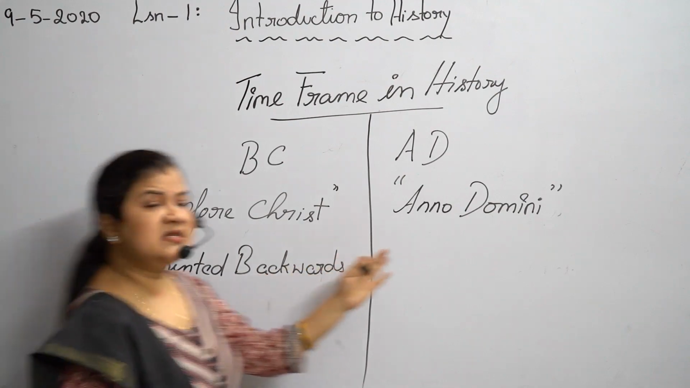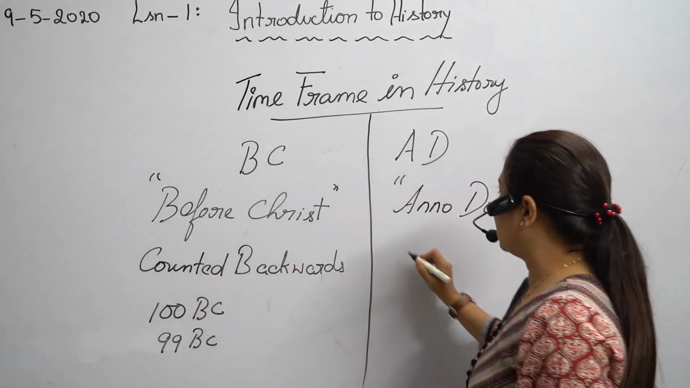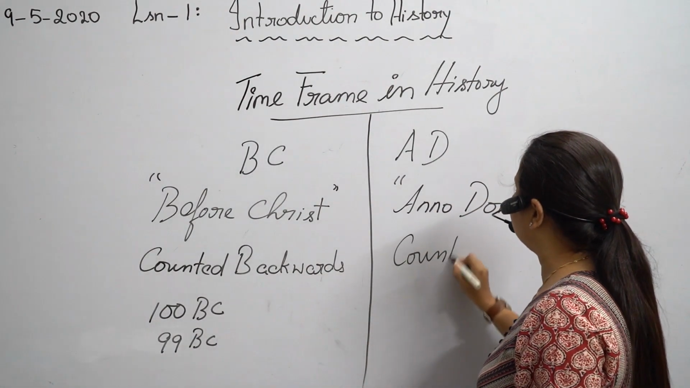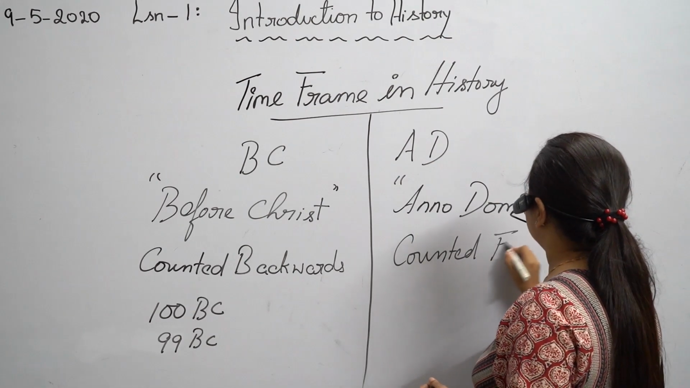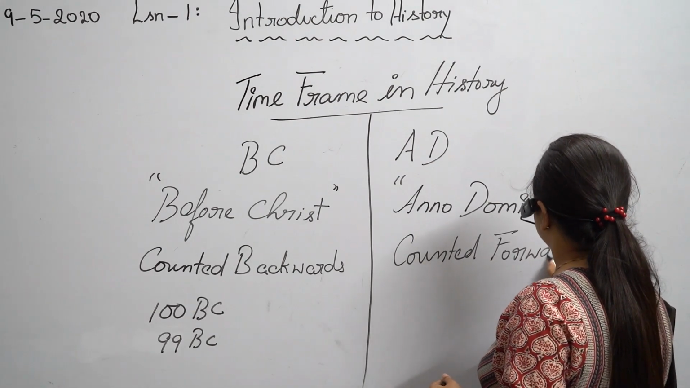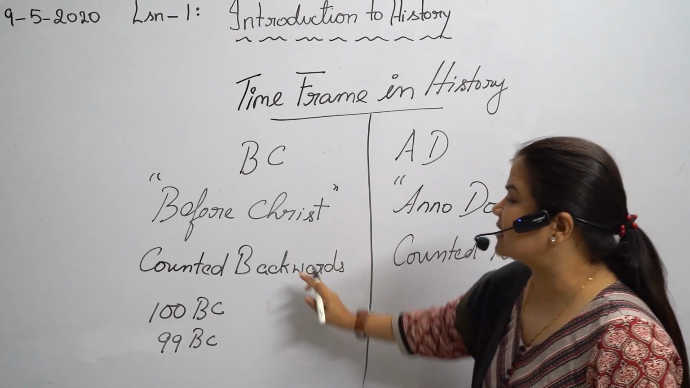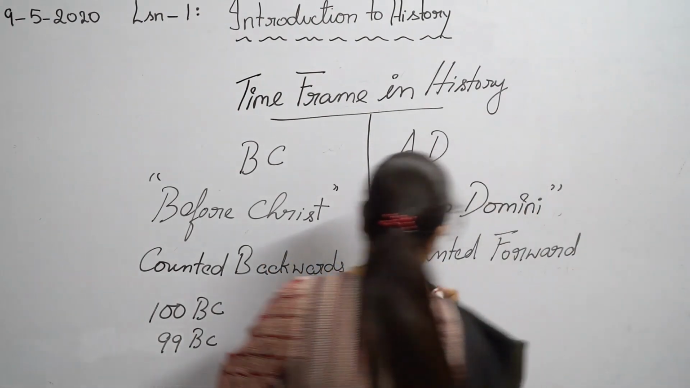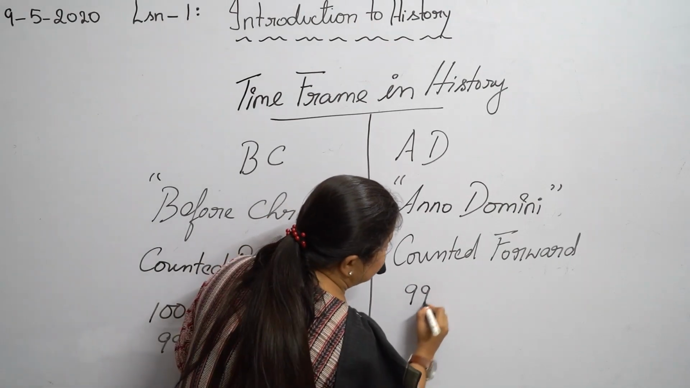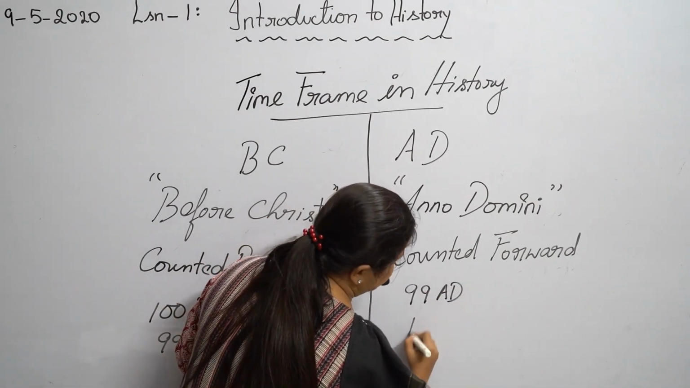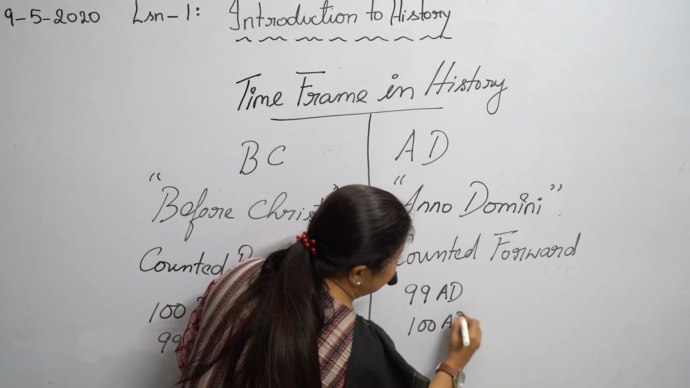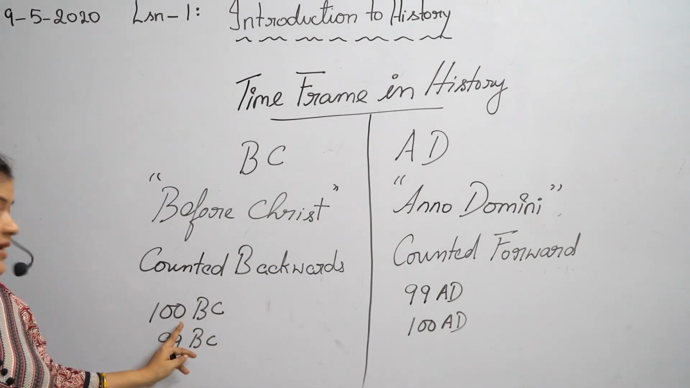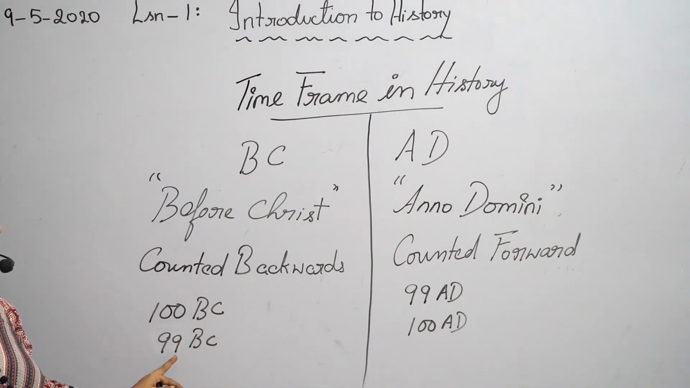Whereas in Anno Domini, it is counted just like we do. It is counted forward. BC is counted backward, Anno Domini is counted forward. Counted forward means, just like we count, 99 AD comes before 100 AD. But in BC, 100 BC comes before 99 BC.